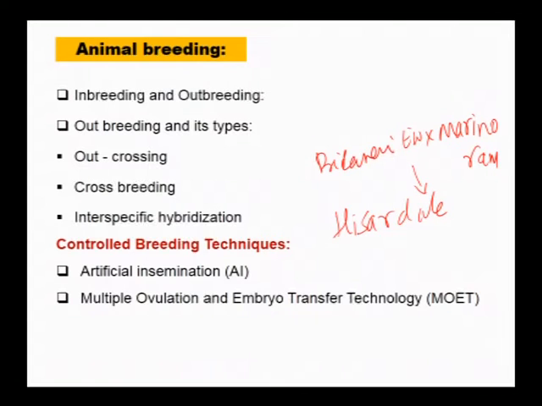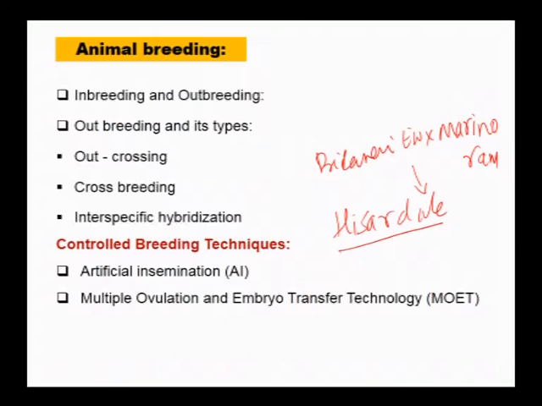This Bikaneri ewe is the breed of Rajasthan, which is crossed with the exotic breed. Merino ram originated in Spain and later improved in Australia and New Zealand. So, the crossbreed of this is the Hisardale.